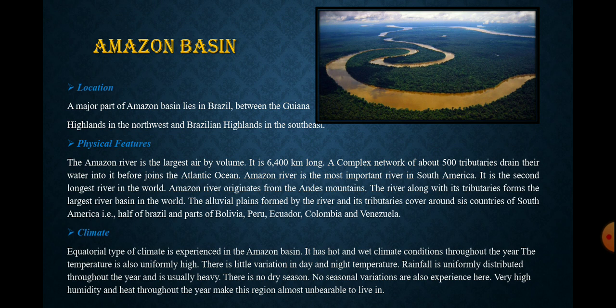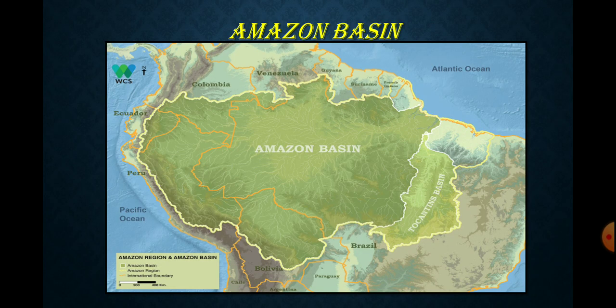Mainly we'll get to know that this river covers around 6 countries of South America, such as Brazil, Bolivia, Peru, Ecuador, Colombia, and Venezuela. See, in this picture, you can see these are the 6 countries: Colombia, Venezuela, Ecuador, Peru, and so on.